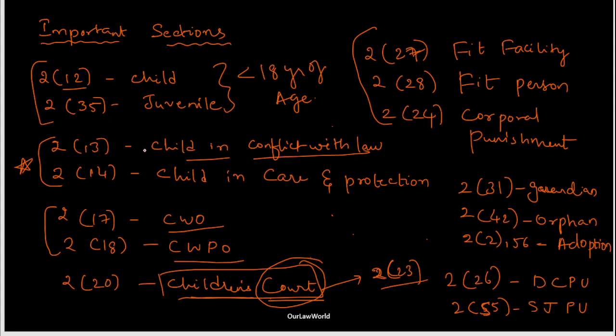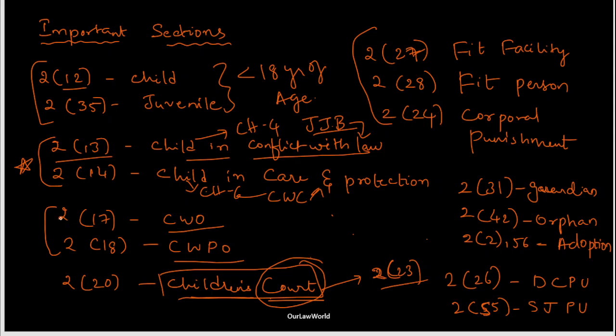Section 2(13) deals with child in conflict with law, which, as I said in part 1 of the video, is chapter 4. The Juvenile Justice Board deals with the child in conflict with law, whereas the Child Welfare Committee deals with child in care and protection, child in need of care and protection. This is chapter 6. So these two are important sections. 2(13) is the child who is involved in conflict with law, that means who has done some offense, and Section 2(14) is child in need of care and protection.